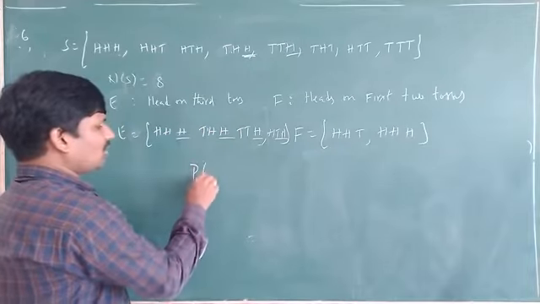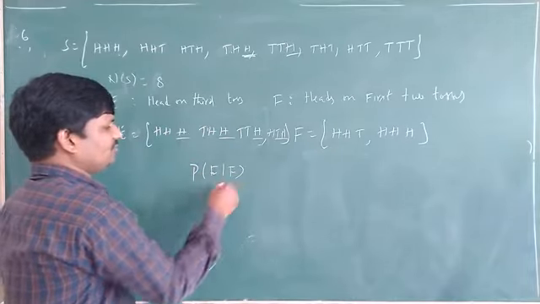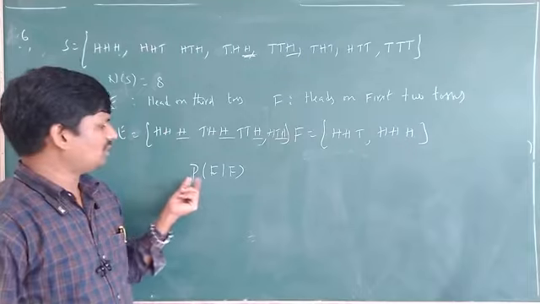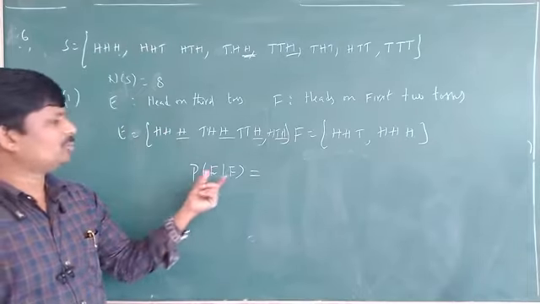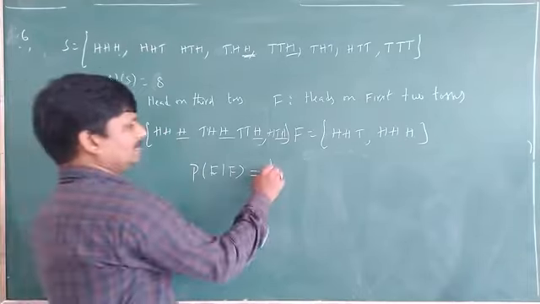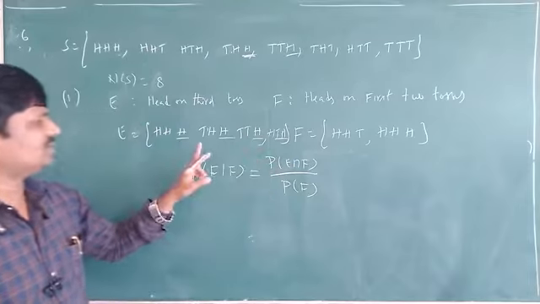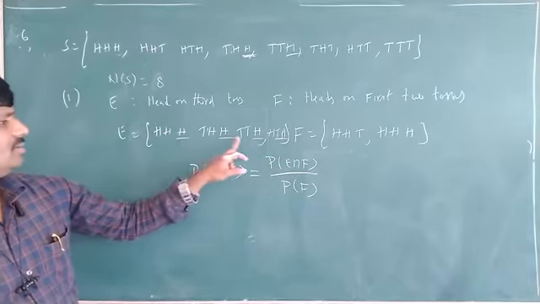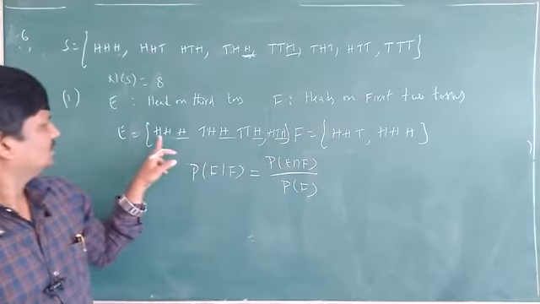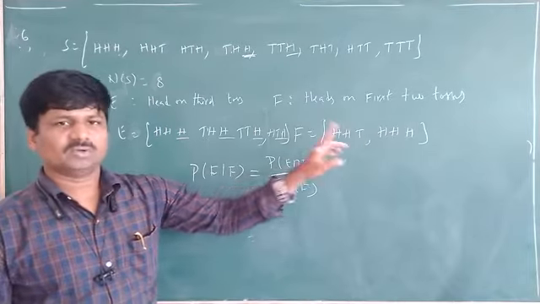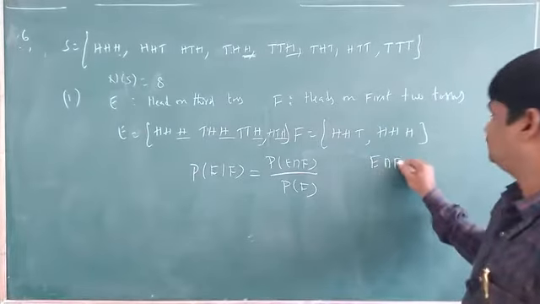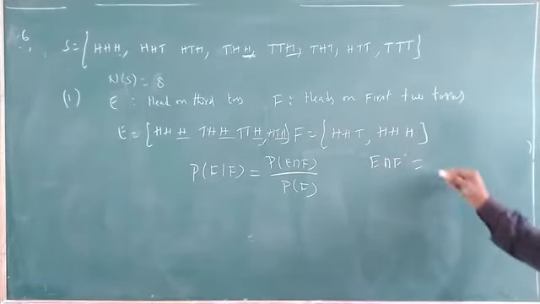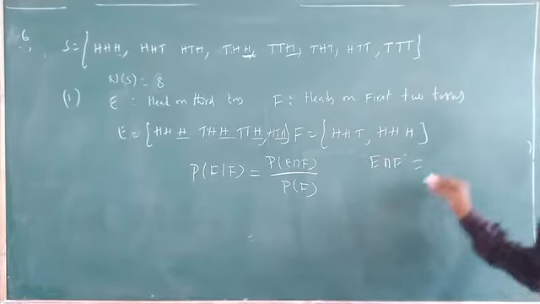So he is asking the probability of E given that F. We have to find the probability of E given F. E given F means the probability of E intersection F divided by the probability of F. E intersection F means how many are there? Only one, H H H. So first we have to find E intersection F. E intersection F means only H H H.